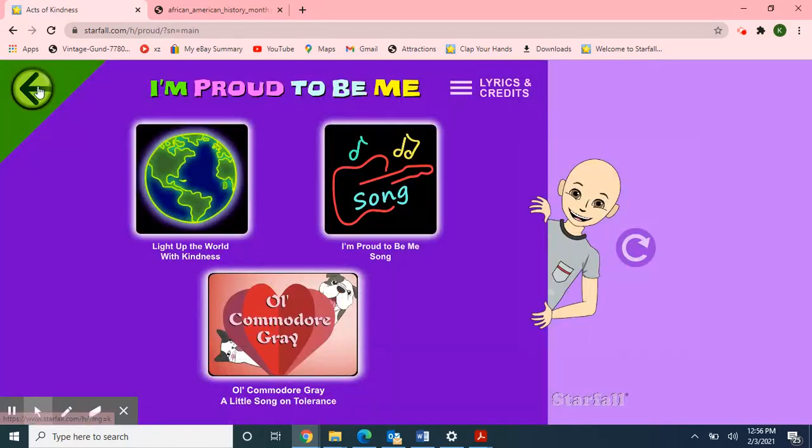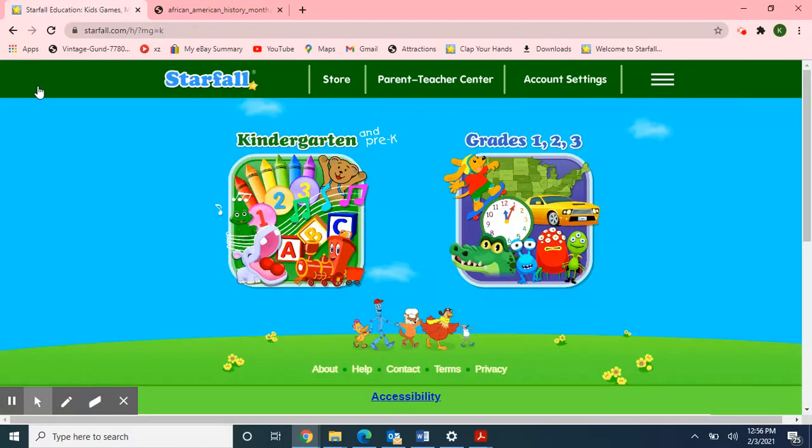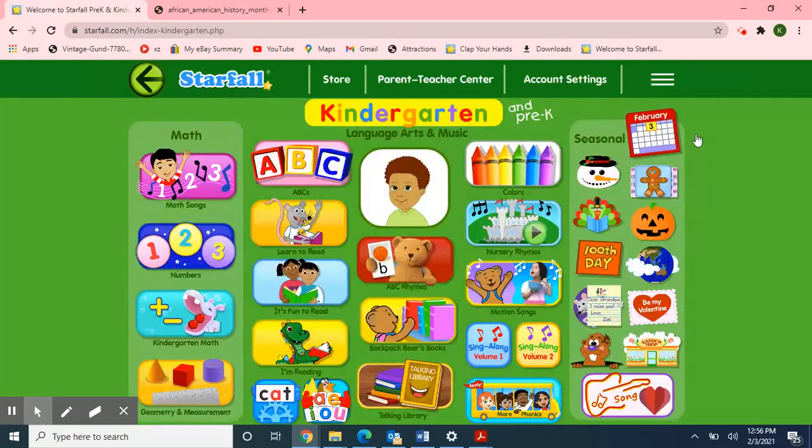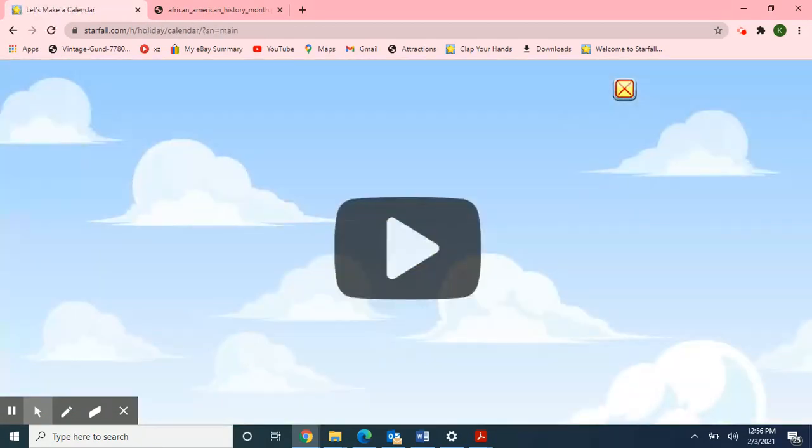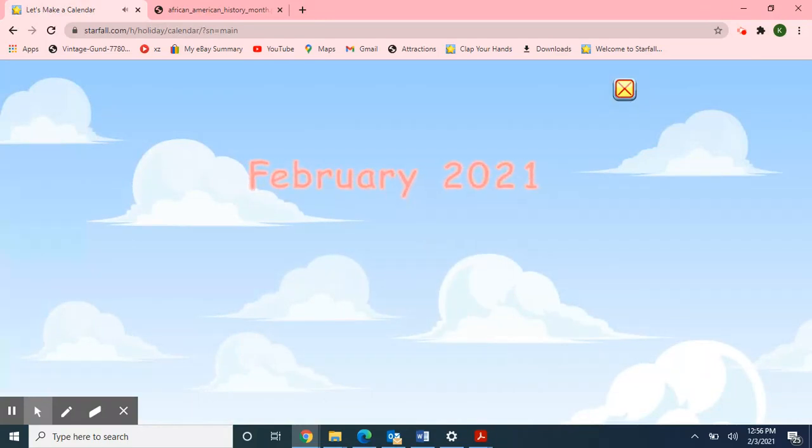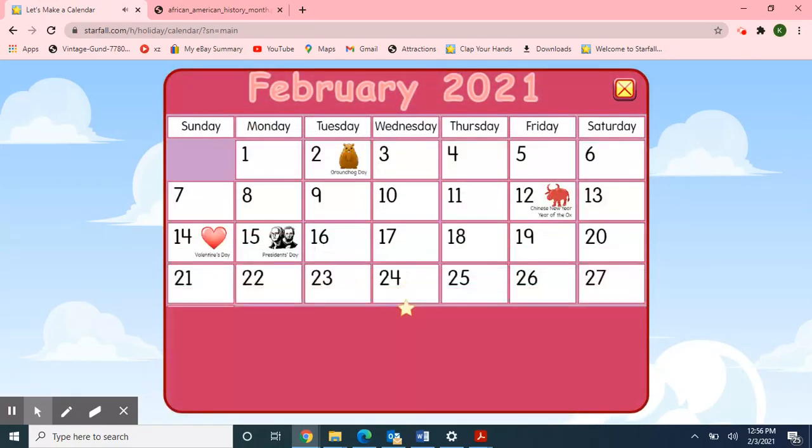So I'm going to move over to the February calendar. Yippee! It's February 2021. Let's make a calendar. First, let's start with the days of the week. Sunday, Monday, Tuesday, Wednesday, Thursday, Friday, Saturday.